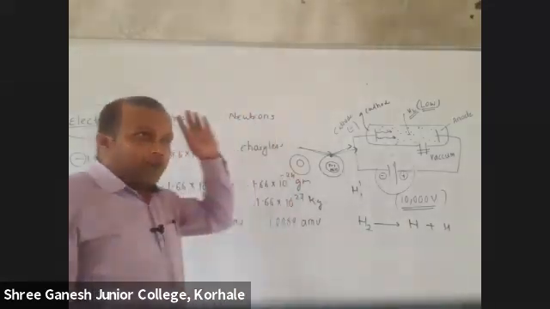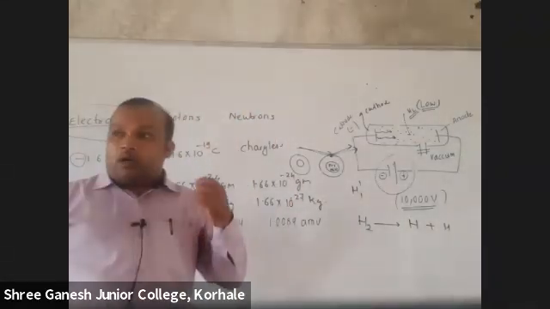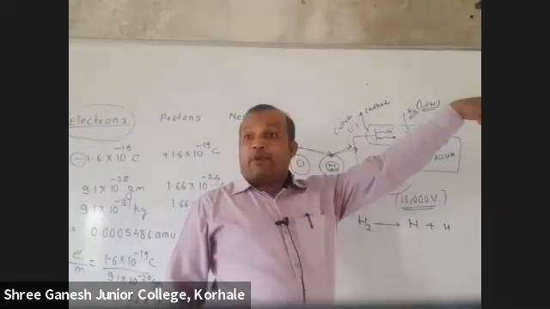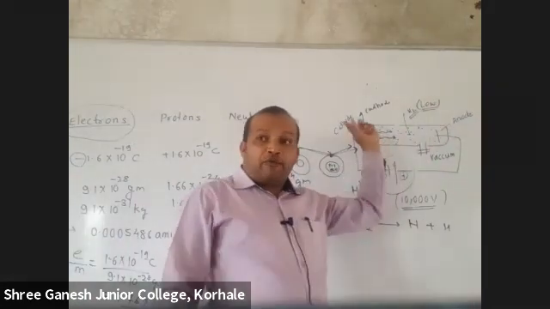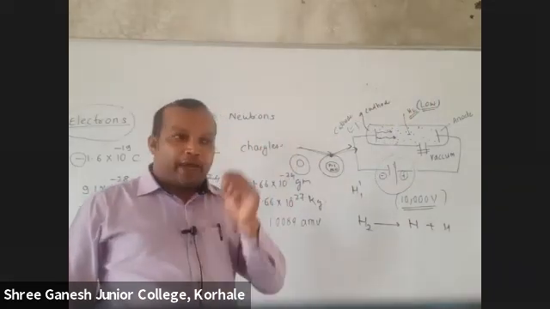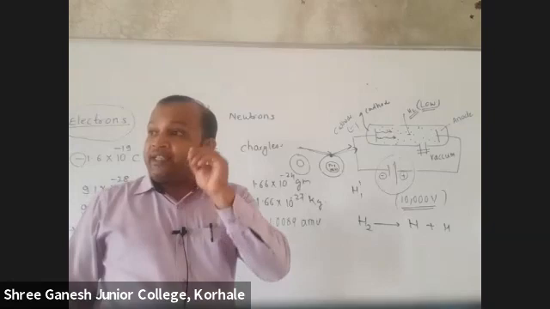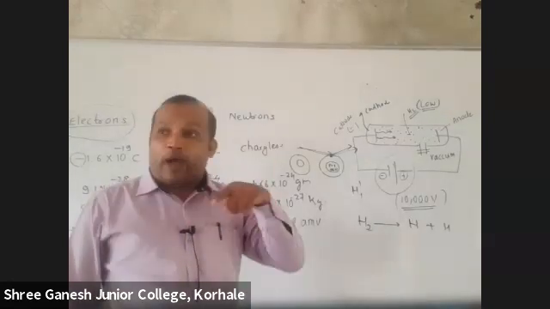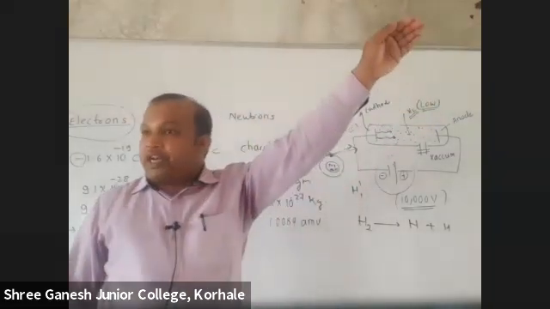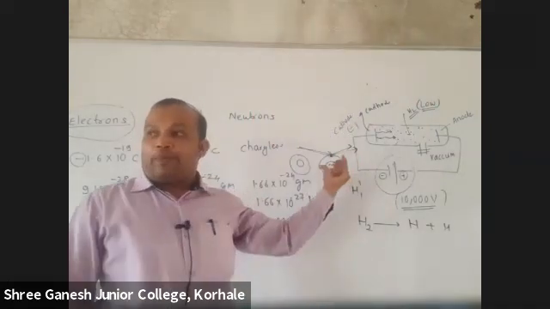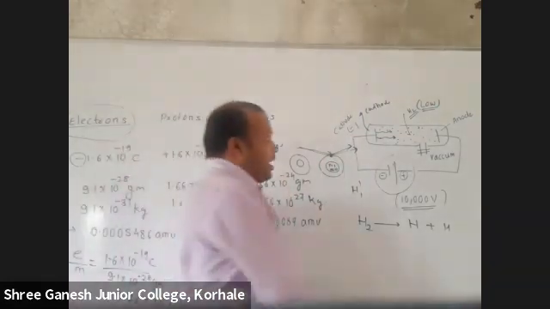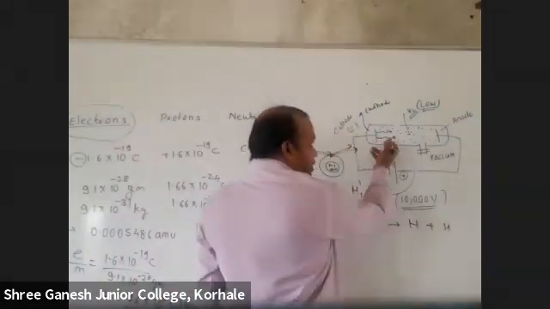That's why, in properties, we have written which rays they were? Cathode rays, because the rays are coming from which electrode? Cathode. That's why they were known as cathode rays. So we have written one property of cathode rays: cathode rays are able to ionize the gases. Because when these cathode rays hit, the electron will be ejected. So the electron will be separated, the proton will be separated. It means this gas is ionized.